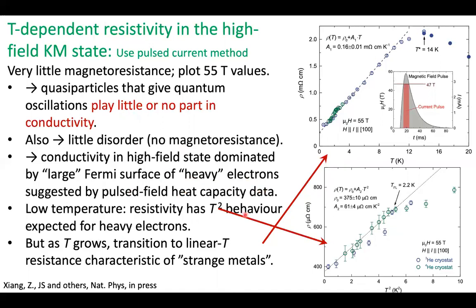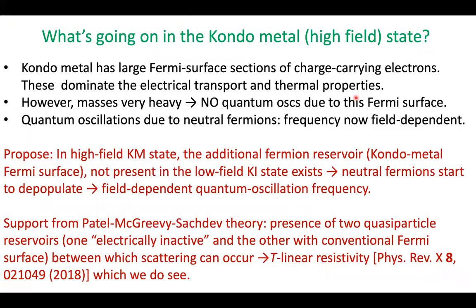So if we look separately at the low temperature behavior and plot it as a function of T squared, we see that the resistivity values lie very nicely on this straight line. So we have a T squared behavior that's expected for heavy electrons. But as the temperature grows, we get a transition to a linear behavior, which is plotted up here, a resistance which is characteristic of strange metals, seen in things like pnictides and high Tc cuprates in their normal state.